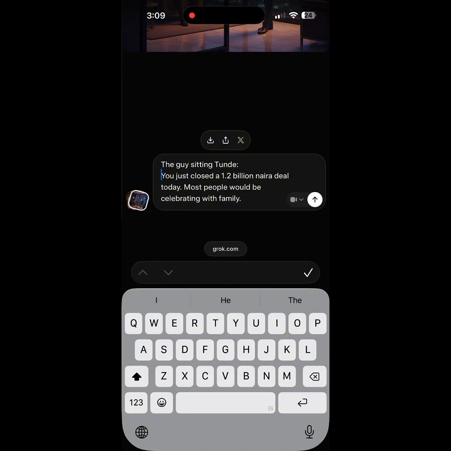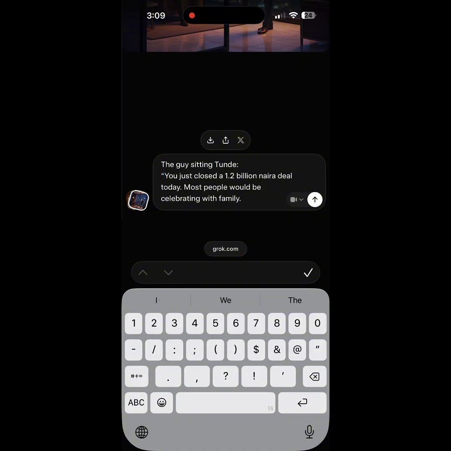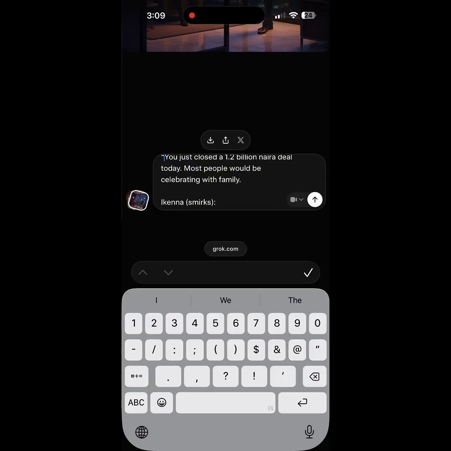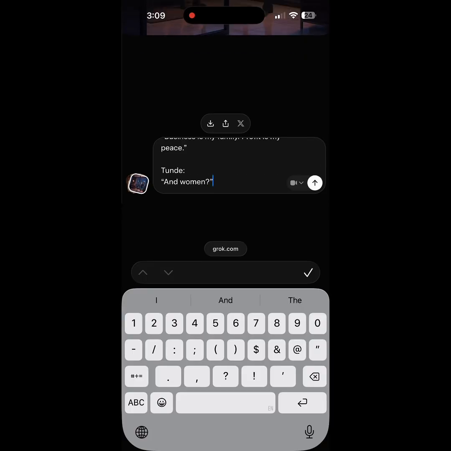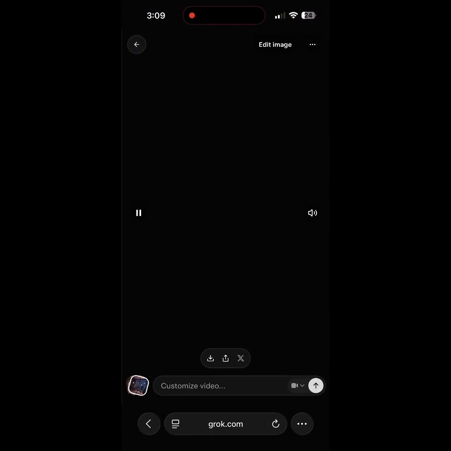So the guy is sitting, Tunde. Just for the AI to recognize where I want to talk first. That's why I'm adding that. So in your case, maybe if they are wearing green, you can use, okay, the guy wearing green, the lady wearing green, or the lady on braid. Just describe your characters.